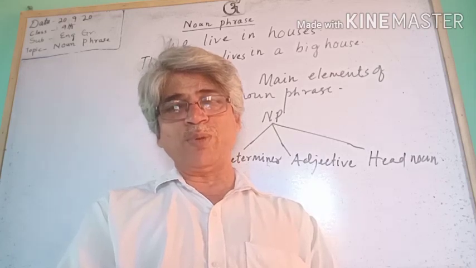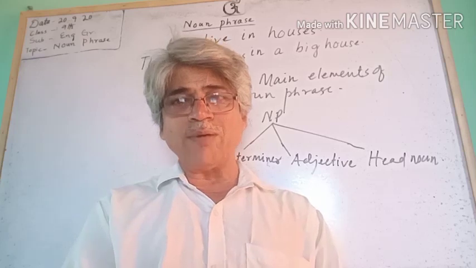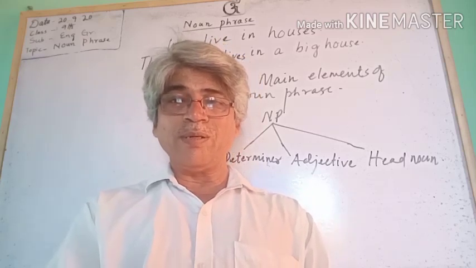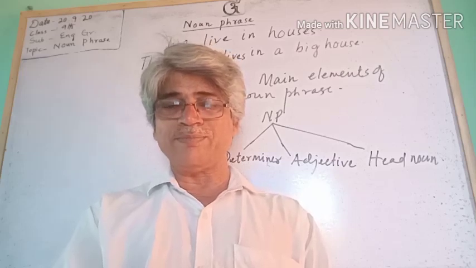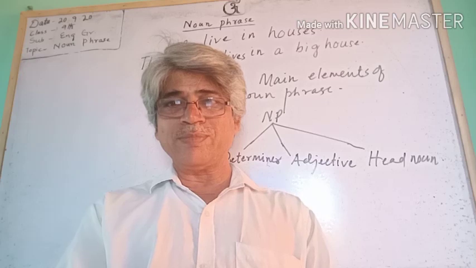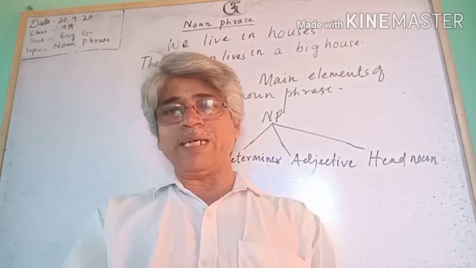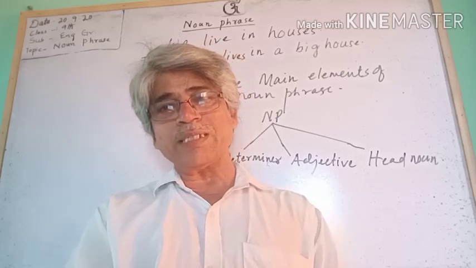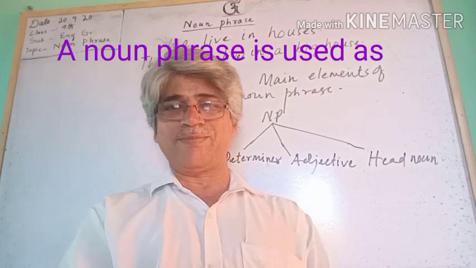You know, nouns are used as subject of a sentence, object of a preposition, object of a verb, complement of the verbs, etc. In the same way, noun phrases also do the same function in a sentence.